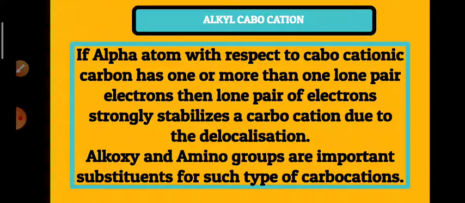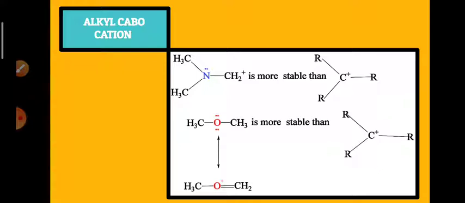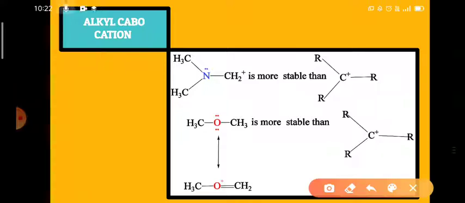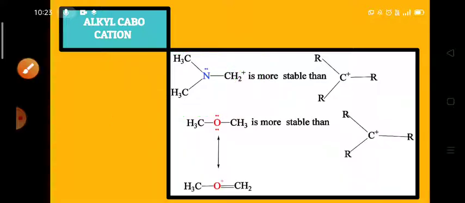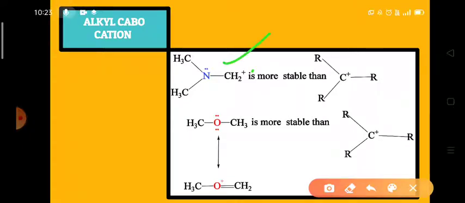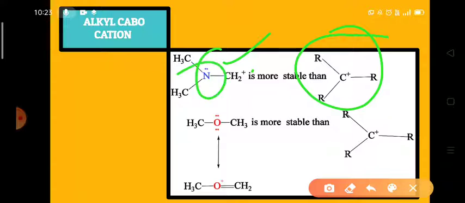For example, look here. This is an amino carbocation. Besides this primary carbocation, an amine group is there. On the nitrogen of the amine, we have one lone electron pair. So this lone electron pair stabilizes the positive charge. So this primary carbocation, even though it is a primary carbocation, is more stable than the tertiary carbocation due to the presence of this lone electron pair.